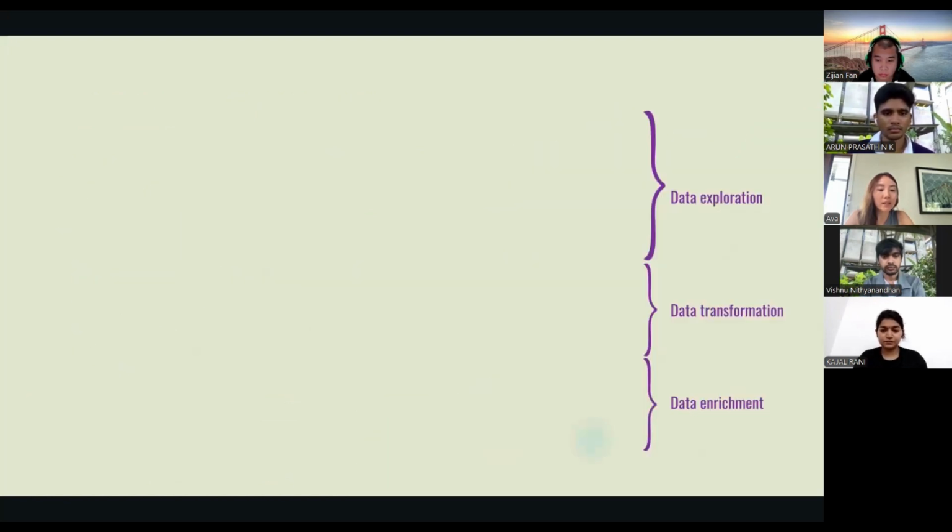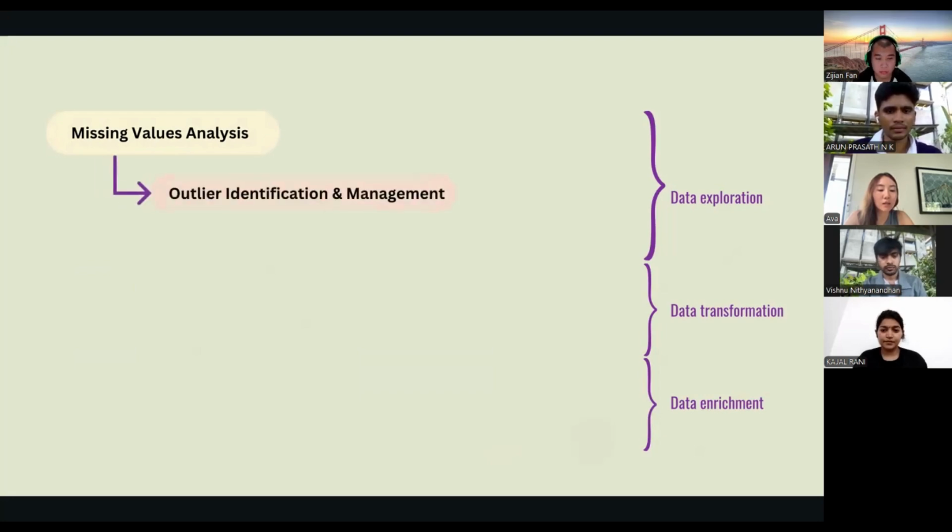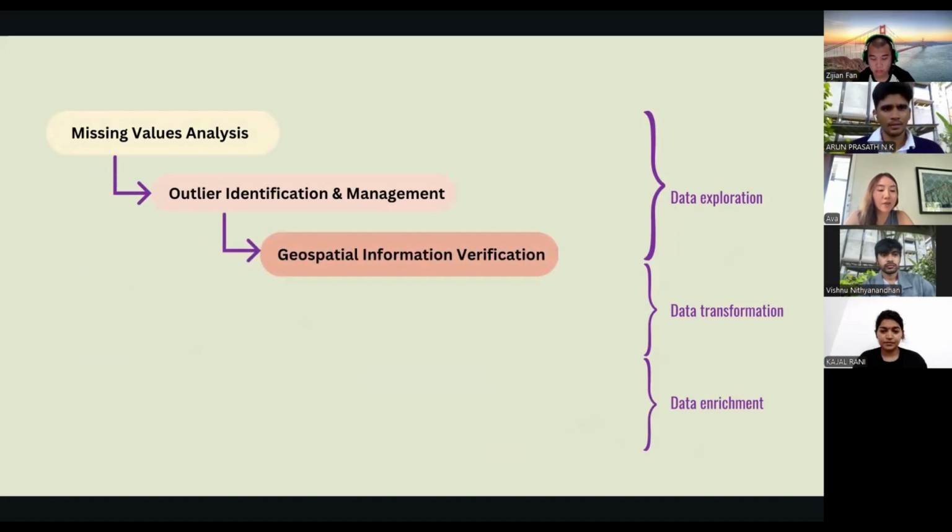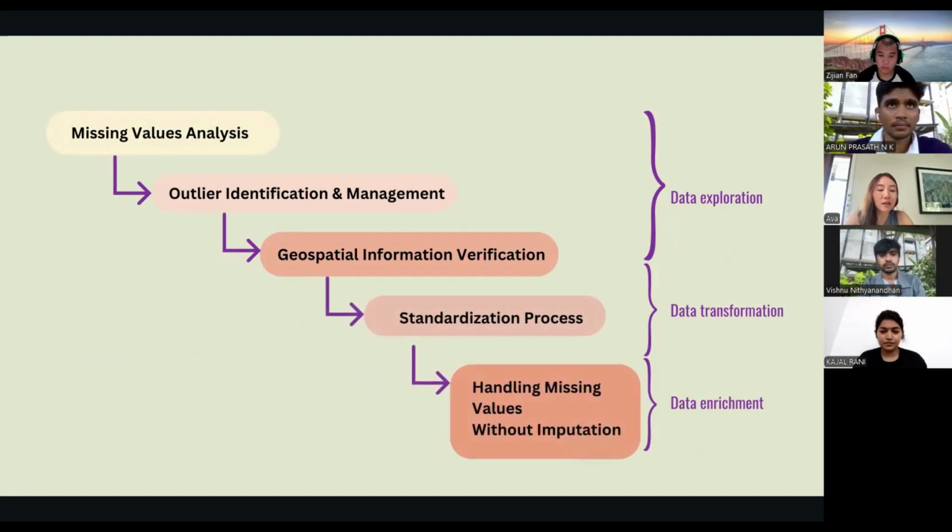Moving on to making the data fit for use. To ensure optimal data quality, we implemented a three-phase process involving data exploration, transformation, and enrichment. During the data exploration phase, we conducted a thorough analysis to address missing values, identify and manage outliers, and validate geospatial information. Following this, we standardized the dataset before addressing missing data, ensuring no imputation is used in this process.